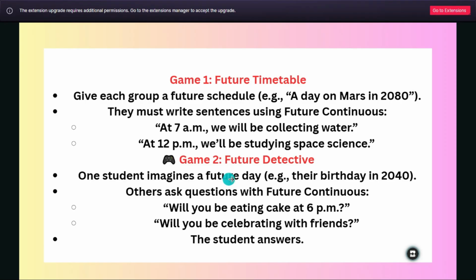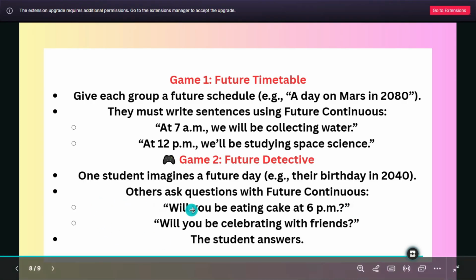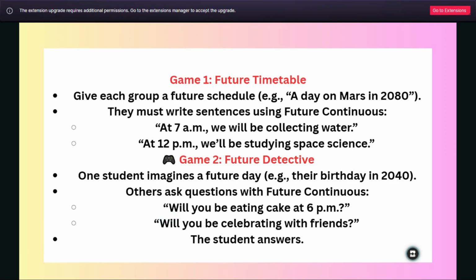For game 2, Future Detective, I like this game more. One student imagines a future day, like a birthday in 2040. Others ask questions with future continuous. Will you be eating cake at 6 p.m.? Will you be celebrating with friends? The students answer, it depends.